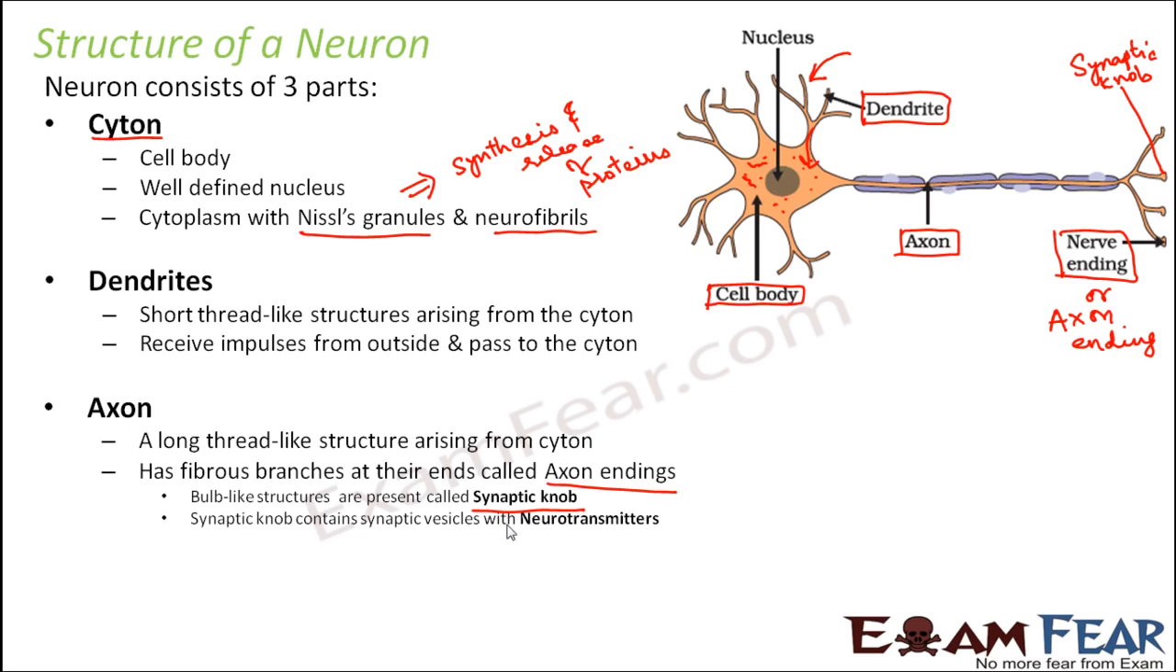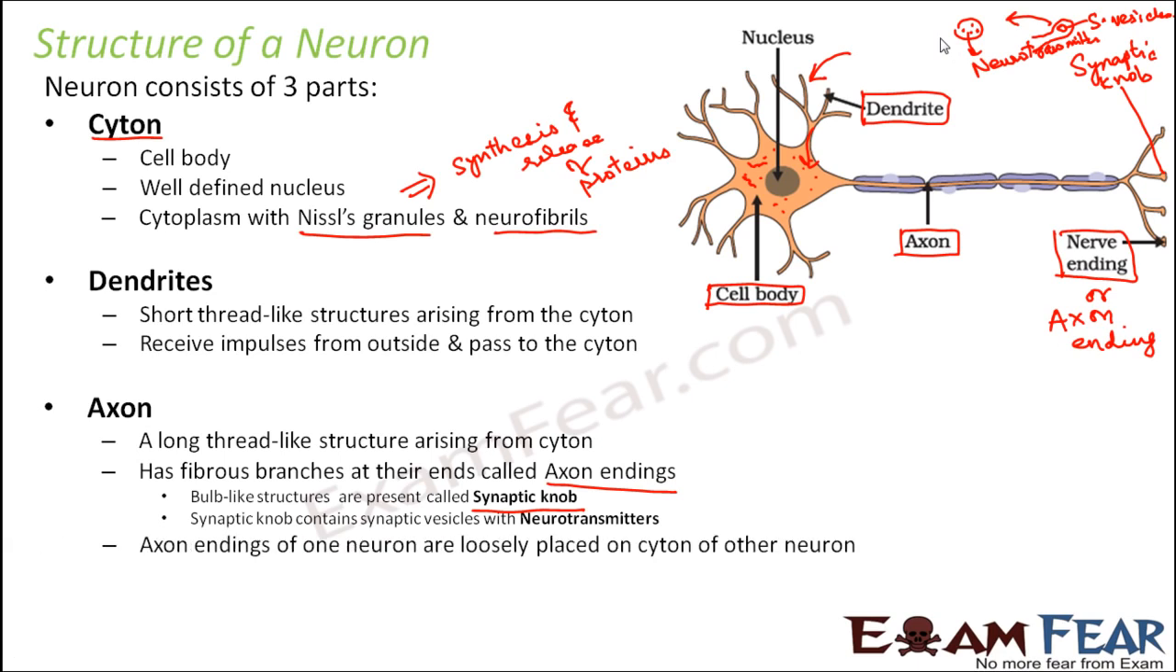Synaptic knob contains synaptic vesicles with neurotransmitters. Inside this synaptic knob there are vessel-like structures called synaptic vesicles, and inside these synaptic vesicles the neurotransmitters are present. What are neurotransmitters? They are nothing but chemicals. What kind of chemicals? These are chemicals which contain information.